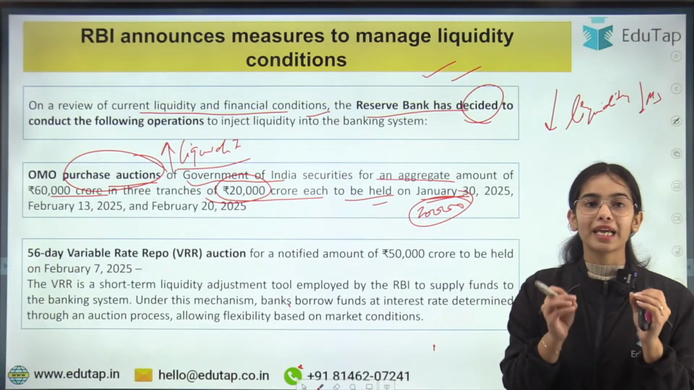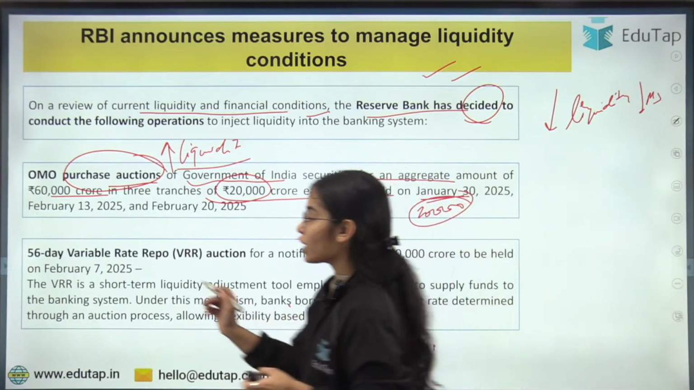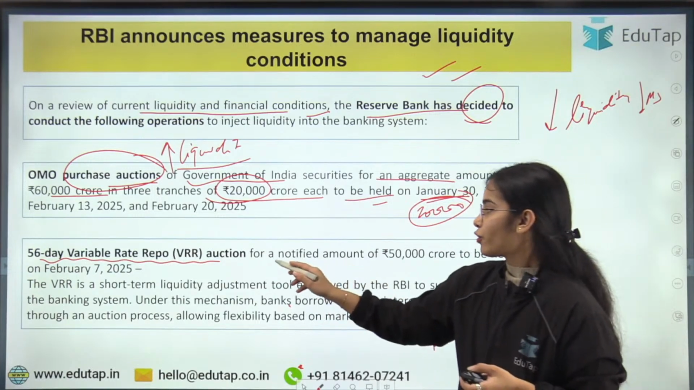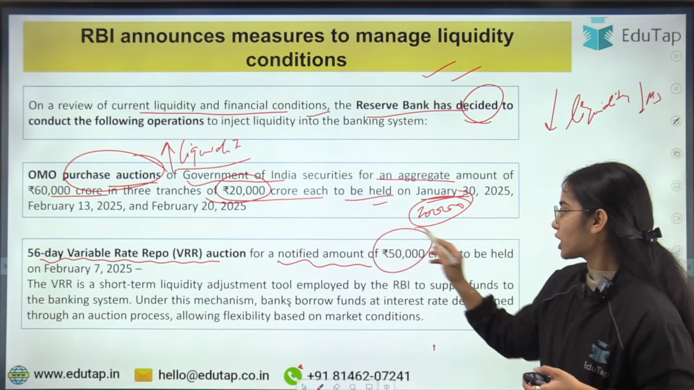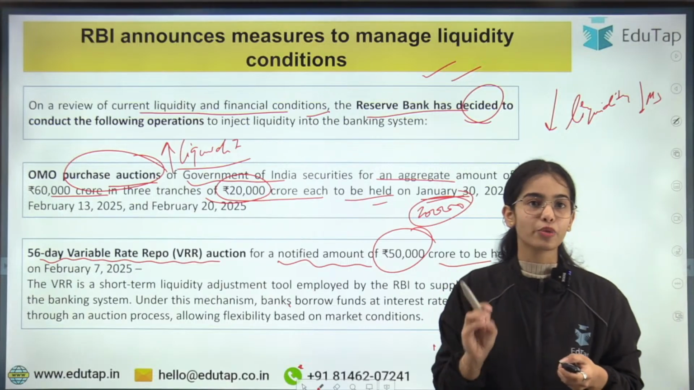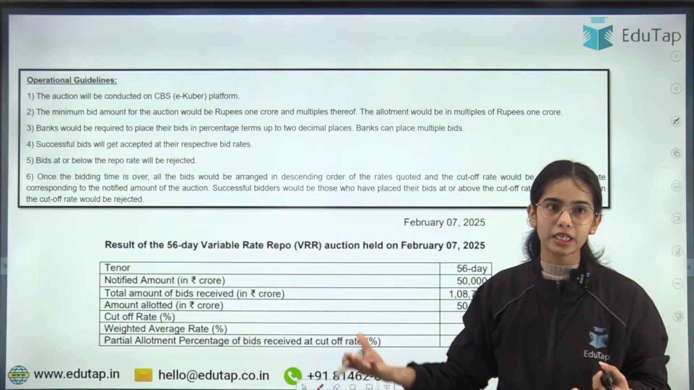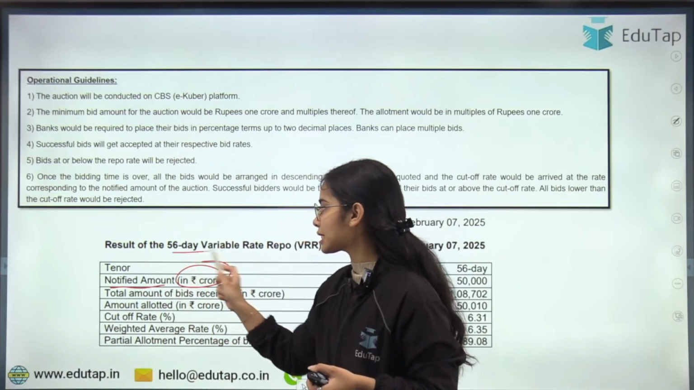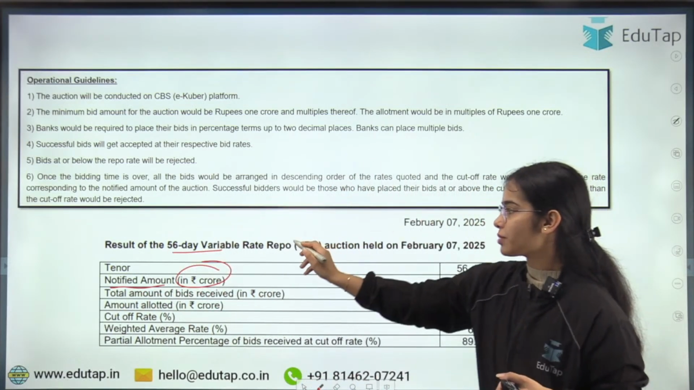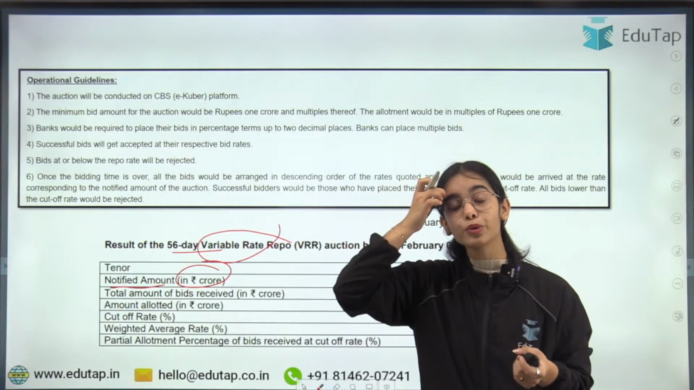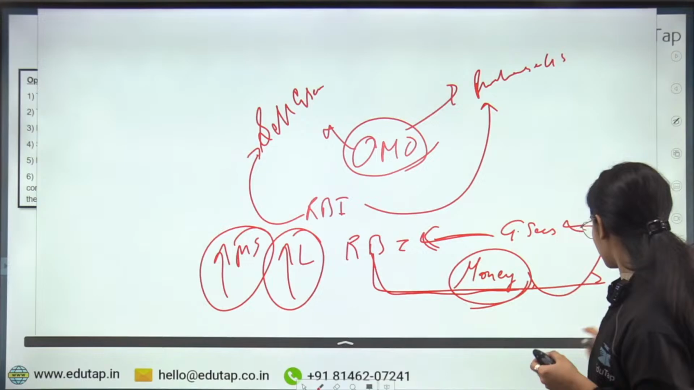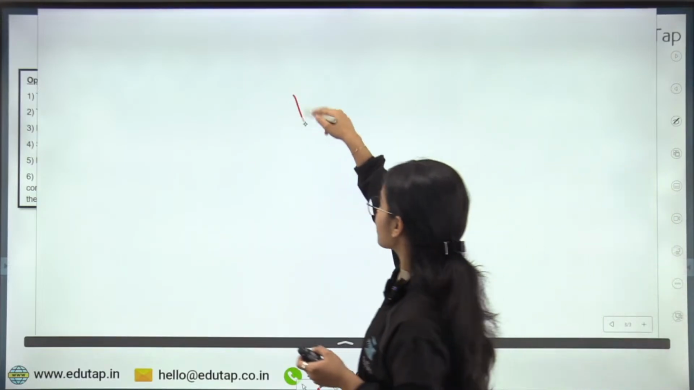Next, the RBI has said that the RBI will conduct a 56-day variable repo rate auction for a notified amount of 50,000 crores to be held on February 7, 2025, and this was held. So here you can see the notified amount and the tenor of the variable repo rate. First of all, I hope you all know what is variable rate repo.